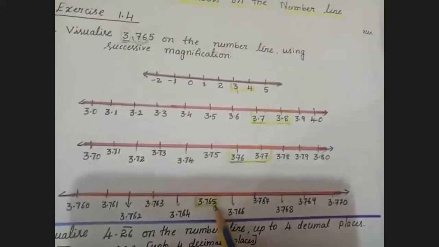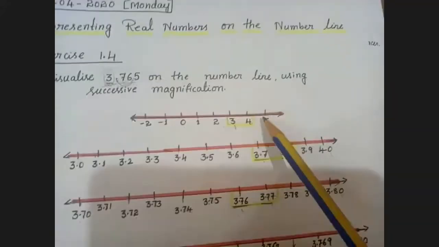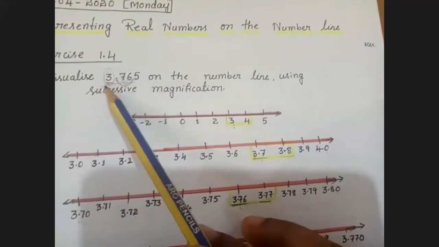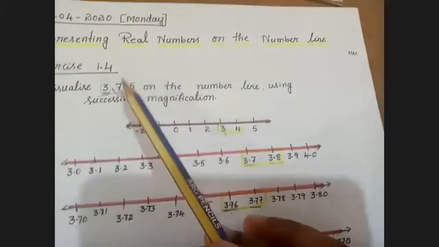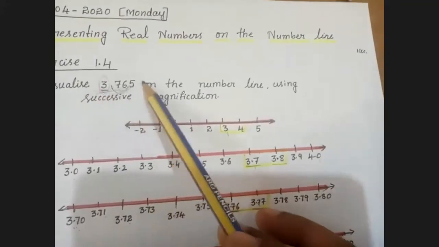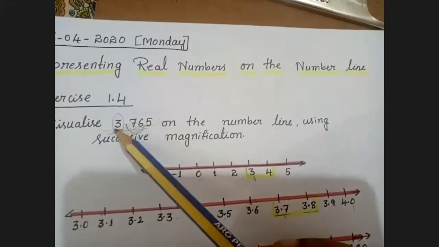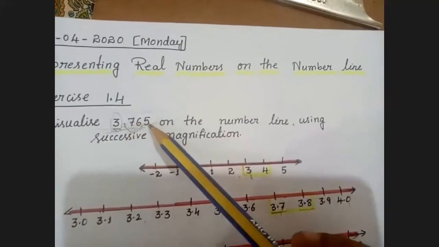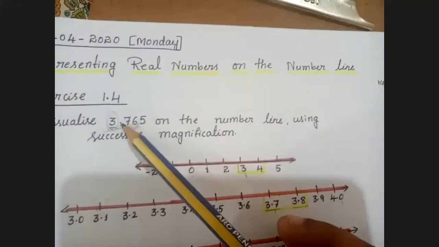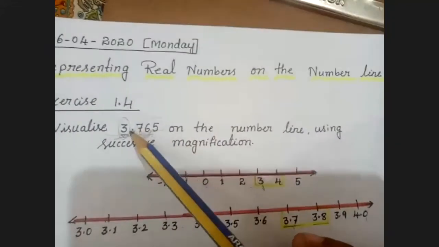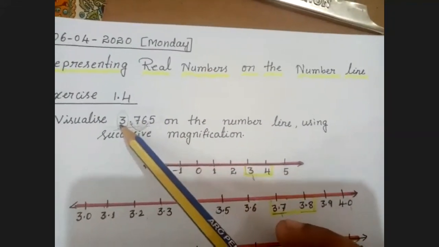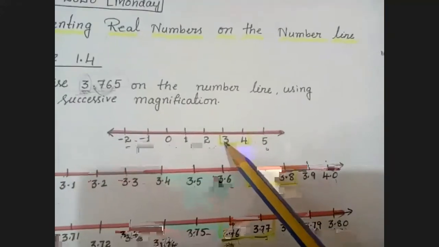Am I clear with this point? Anyone have doubt in this one? See, first we have taken the number before the decimal point, the integral part. So this decimal number, we are dividing into parts. Before the point is called the integral part. After the point is called the decimal part. And this is the decimal point. So first we need to present the integral part on the number line.